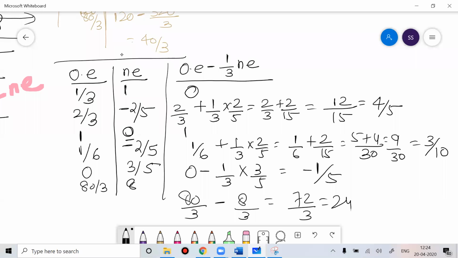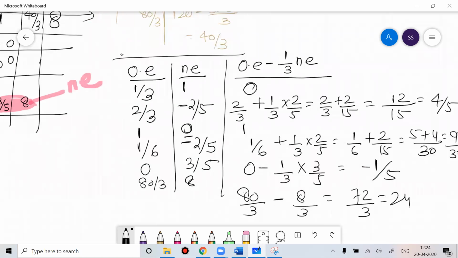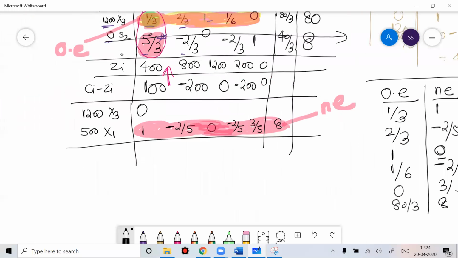So now let me put these values here: 0, 4 by 5, 1, 3 by 10, minus 1 by 5, and 24.